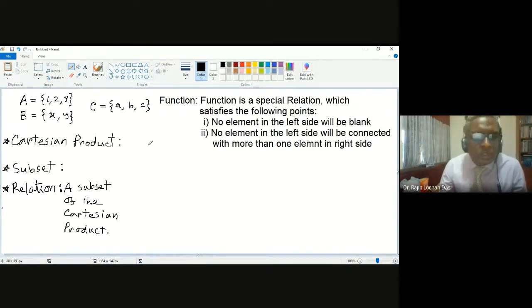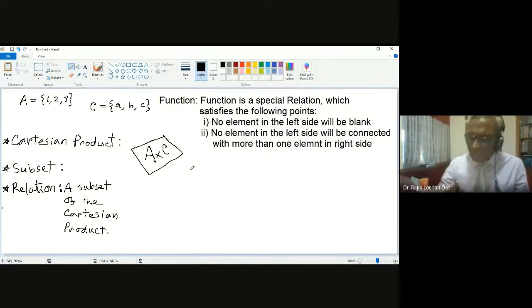I am not taking B now, I am taking A cross C. So A cross C is our consideration here, and you can think of relation. Relation can be any subset, right? So say one relation is R1, and R1 is something like this. I'm now drawing, not writing the pairs.